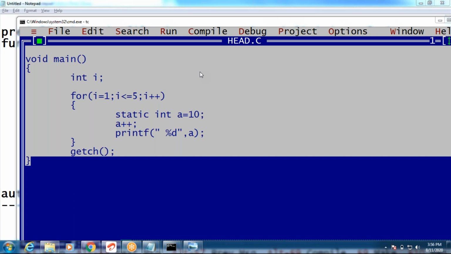Now next one. Now one more example. You understood the difference between auto and static variable.